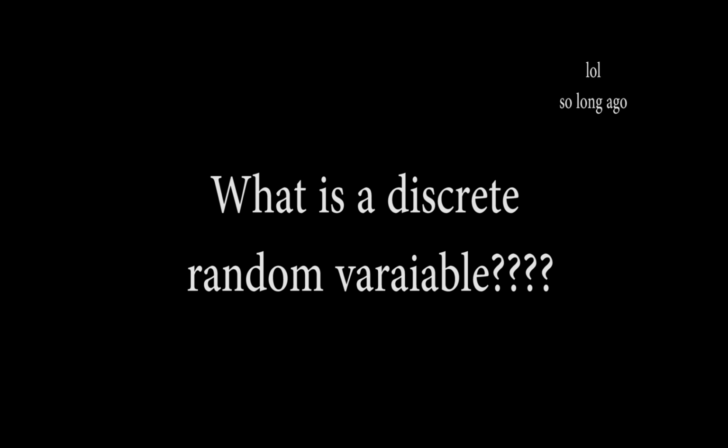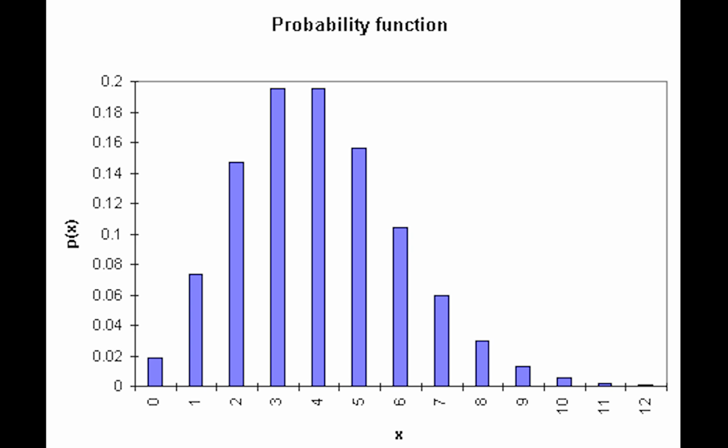What is a discrete random variable? Good question, kiddos. A discrete random variable is a variable that can only take certain values in a given range of numbers. For example, if you flip a coin, the number of heads or tails you would get would be considered discrete, as there are only two definite values, heads or tails.